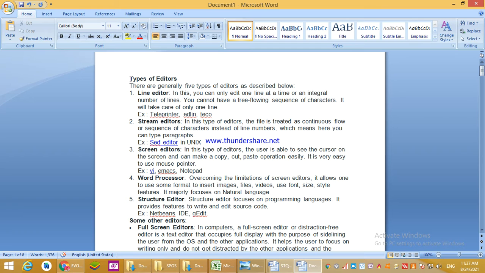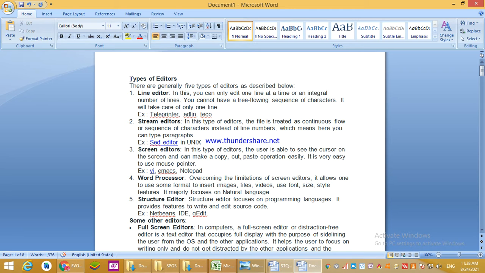Here are some examples of the types of editors. There are generally 5 types of editors, as you can see over here: line editor, stream editor, screen editor, word processor, and structure editor. Editors are system software used for system programming, as we already discussed.